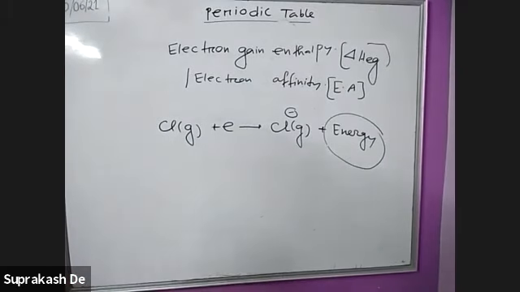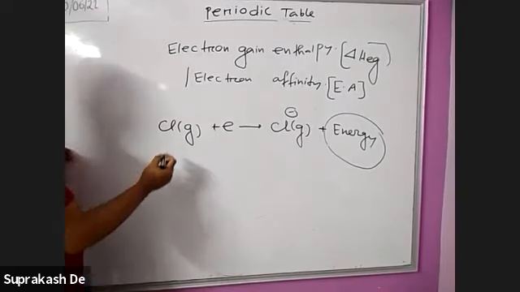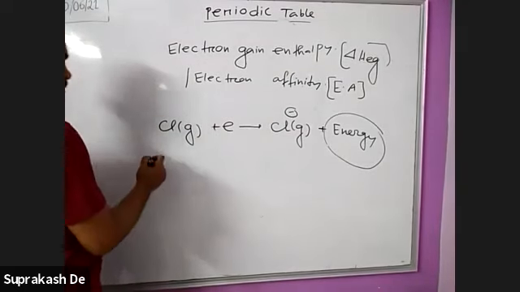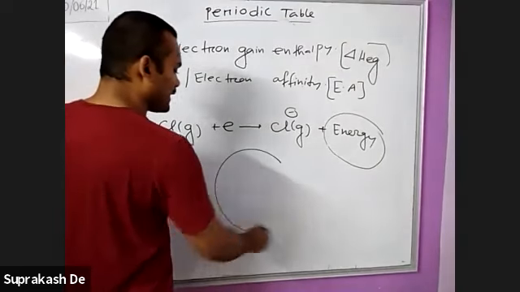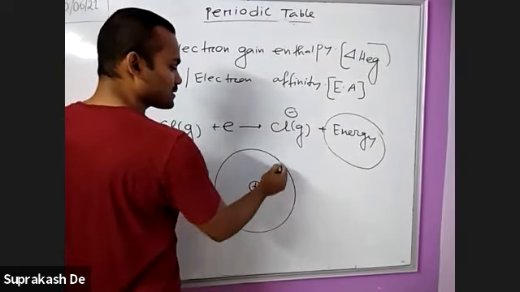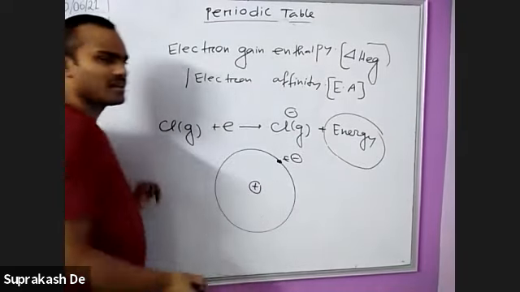It depends on the same factors. You have to think for yourself what factors can depend: atomic size, nuclear charge, half-filled, full-filled. Same factors, but the proportionality will be different. How? If the atomic size is greater, suppose one greater atom is there, this is the nucleus and this is the electron.